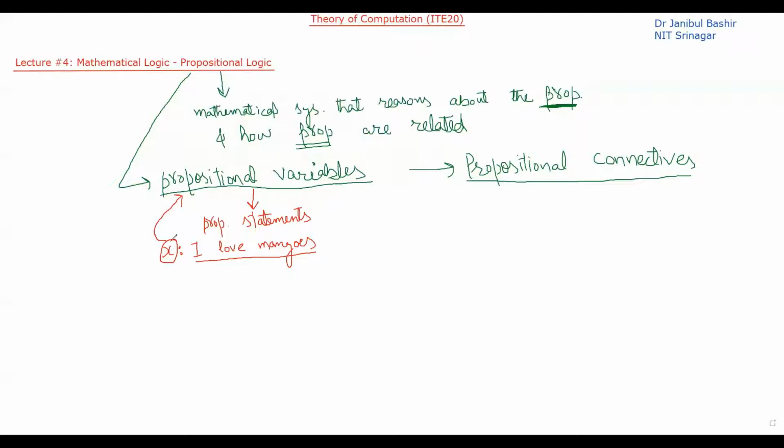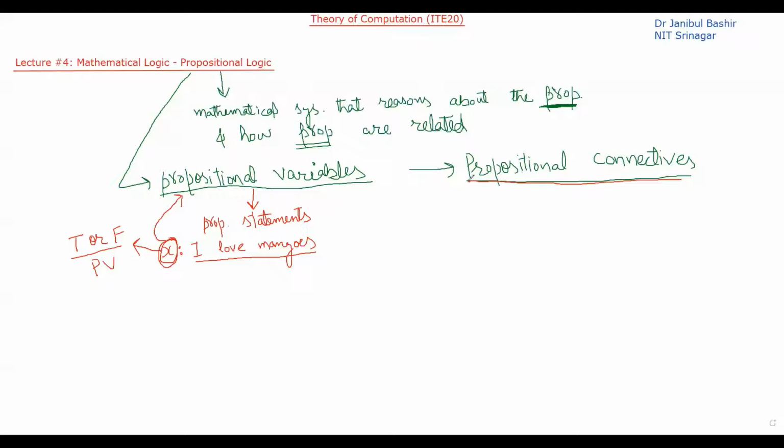In other words, any variable that can take values true or false is called a propositional variable. And we combine, or relate, these propositional variables with each other with the help of propositional connectives.